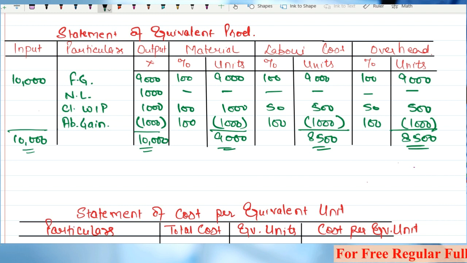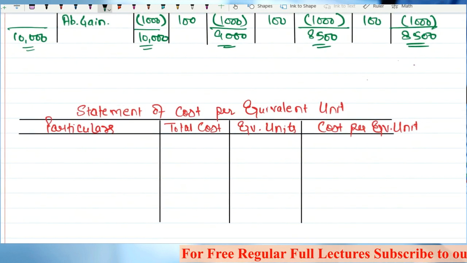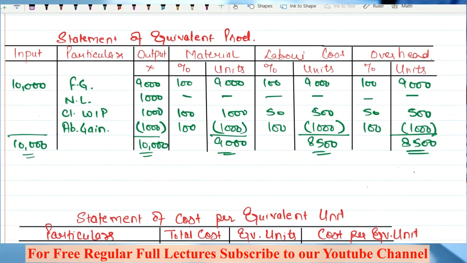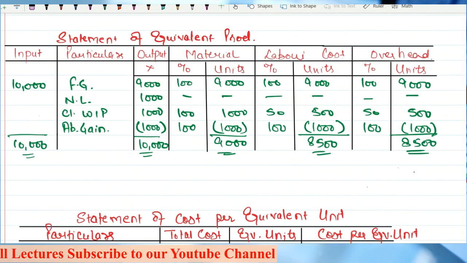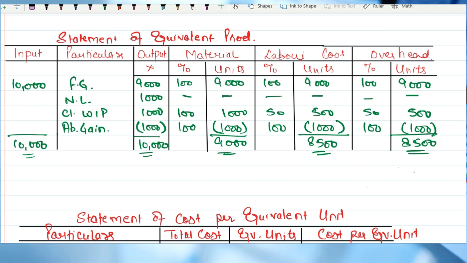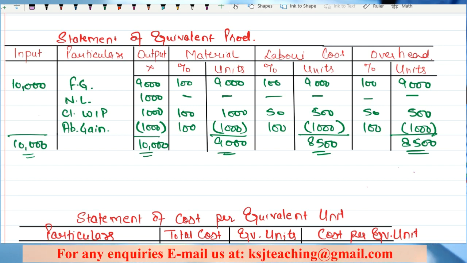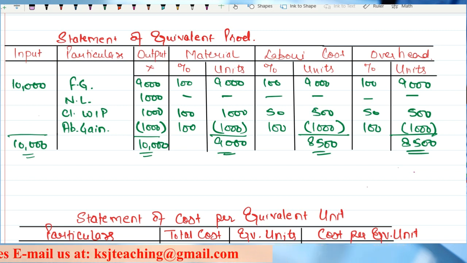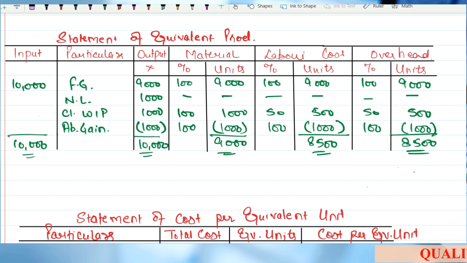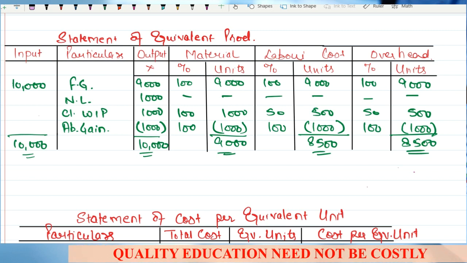Further question will remain the same. Cost per equivalent unit, you will calculate it in the same way. See, the main game here is around the statement of equivalent production, right? After that, in the statement of cost, the only thing that you remember is to take the scrap value, right? And in the scrap value also, you need to be very much careful about whether the scrap value is for both normal and abnormal loss, or it is only for normal loss, or it is only for abnormal loss. So for that, the only key is read the question carefully. That is the only and only key point, right? So this is the treatment of abnormal gain. This is how you will be treating the abnormal gain.